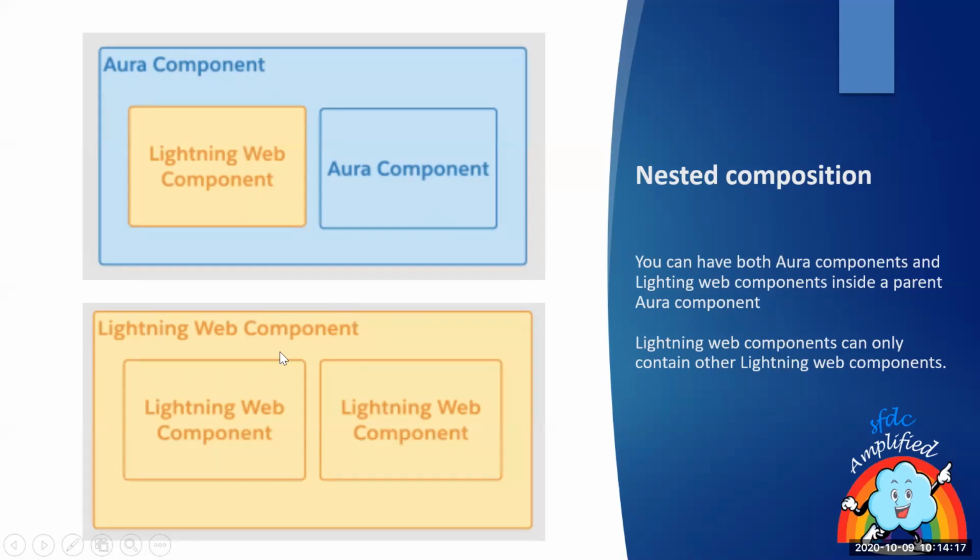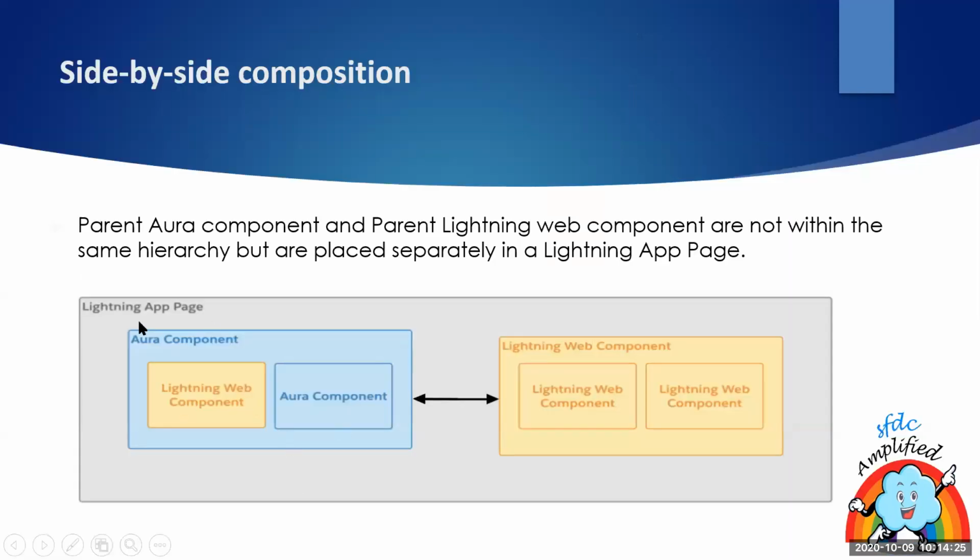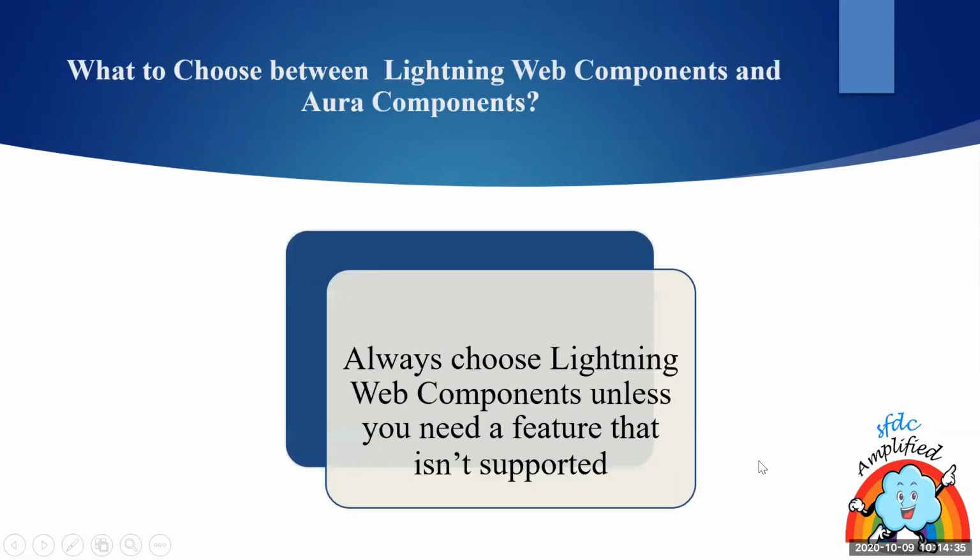But inside a Lightning Web Component, you can use only Lightning Web Components. So remember that. On a Lightning app page there can be Aura and LWC, but Aura can have LWC and Aura, while LWC can have only LWC. And whenever we have to choose, we choose LWC because it is the latest and has fast performance.